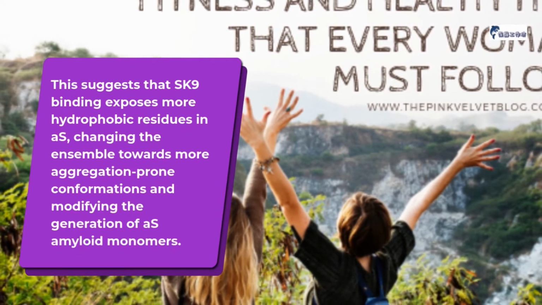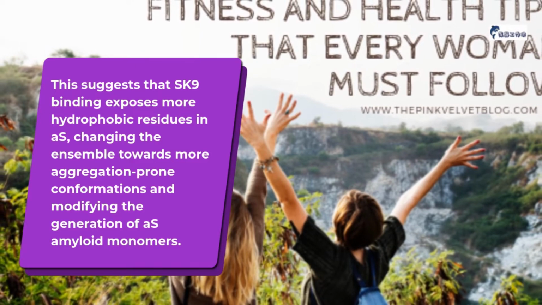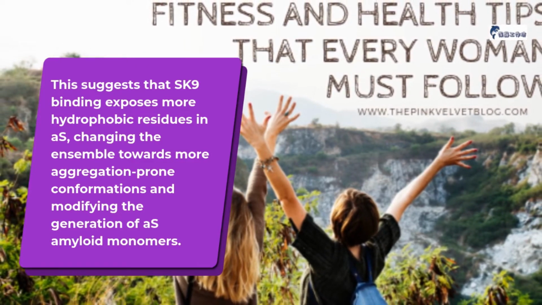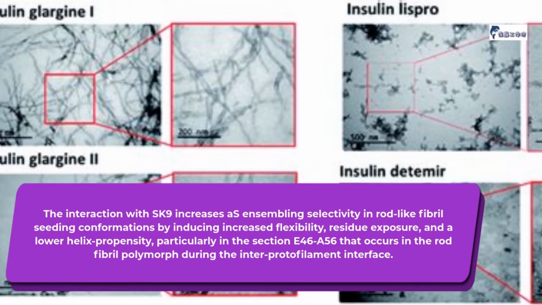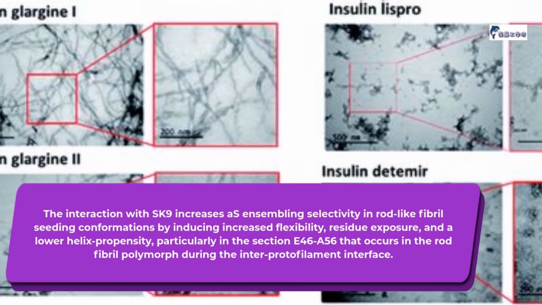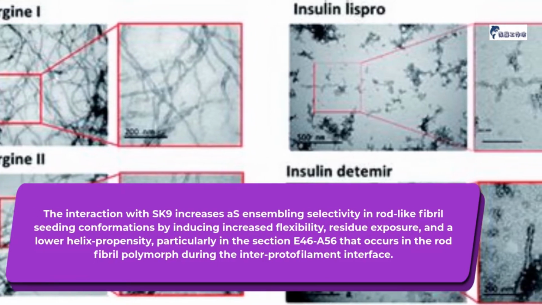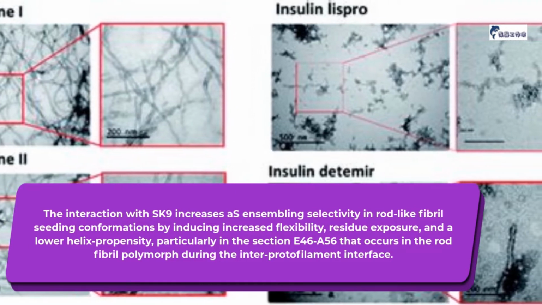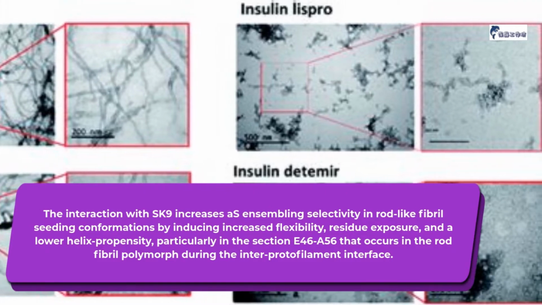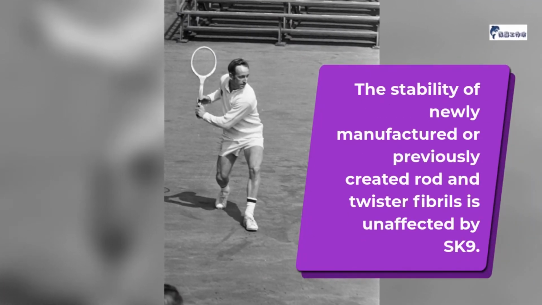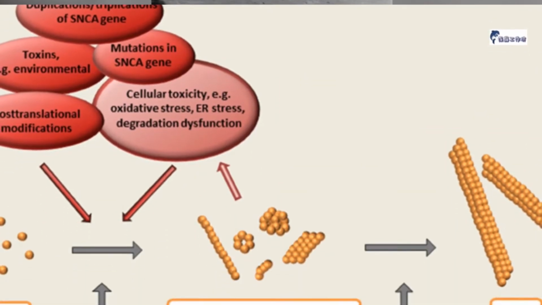This suggests that SK9 binding exposes more hydrophobic residues in Aβ, changing the ensemble towards more aggregation-prone conformations and modifying the generation of Aβ amyloid monomers. The interaction with SK9 increases Aβ ensembling selectivity and rod-like fibril seeding conformations by inducing increased flexibility, residue exposure, and a lower helix propensity, particularly in the section E46-A56 that occurs in the rod fibril polymorph during the interprotofilament interface. The stability of newly manufactured or previously created rod and twister fibrils is unaffected by SK9.